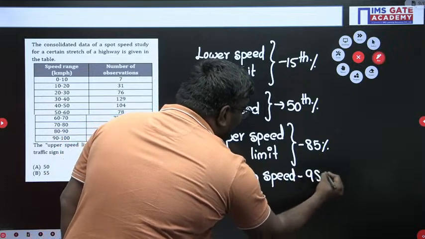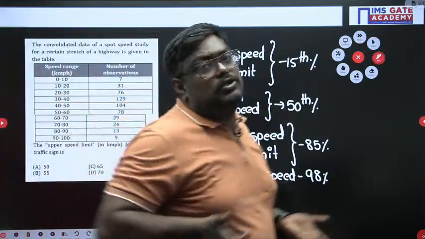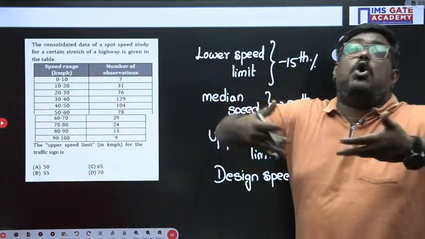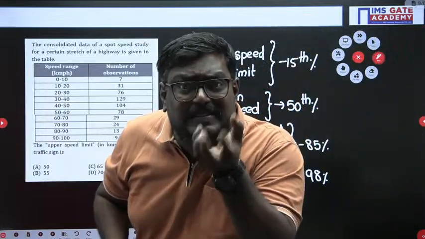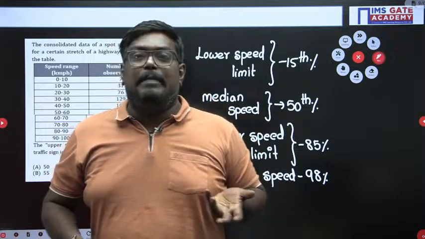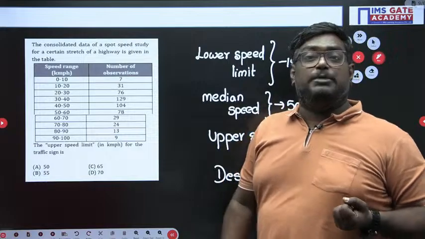So whenever you are solving a problem, this concept will help you to solve more and more problems. When they give you the 15th percentile, it is the lower speed limit. If they give you the 98th percentile, that is the geometric design speed.